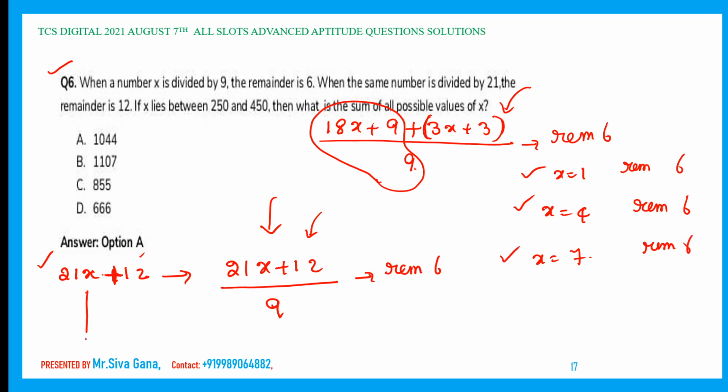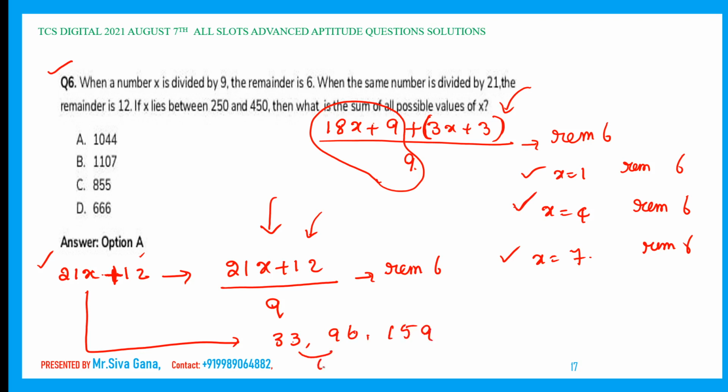Now, substituting here, for x equal to 1, we are going to get the number 33. For x equal to 2, we are going to get the number 96. For x equal to 4, and for x equal to 7, we are going to get the number 159.